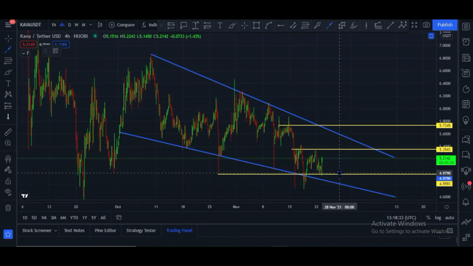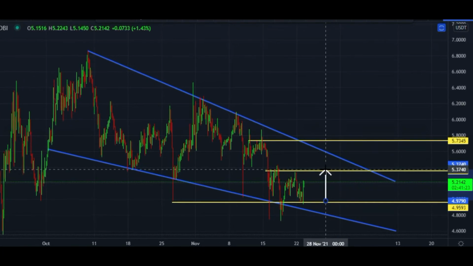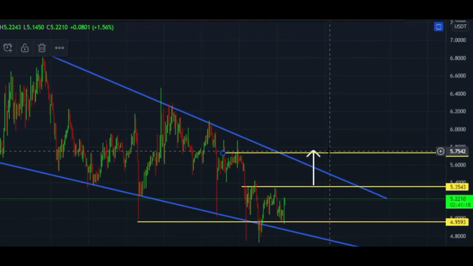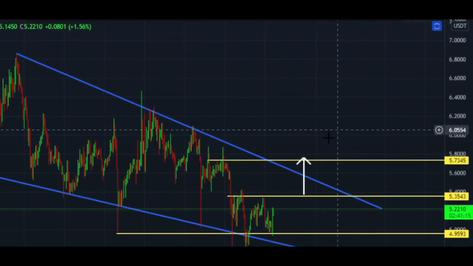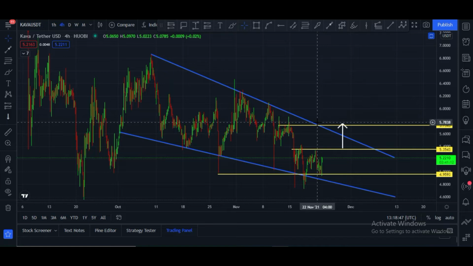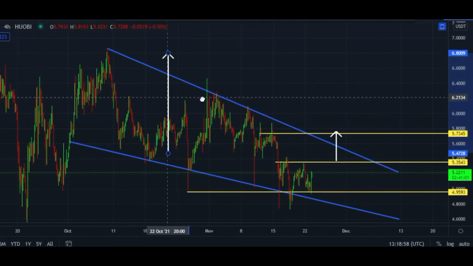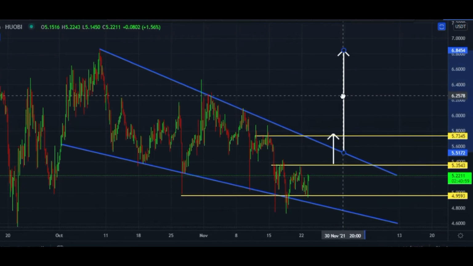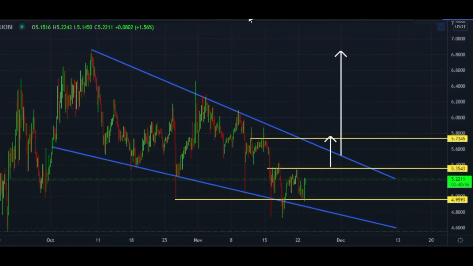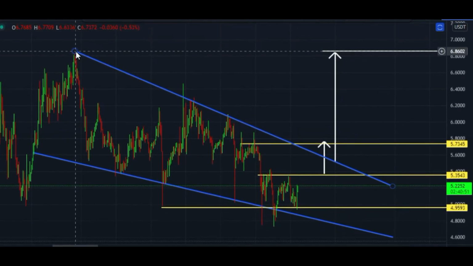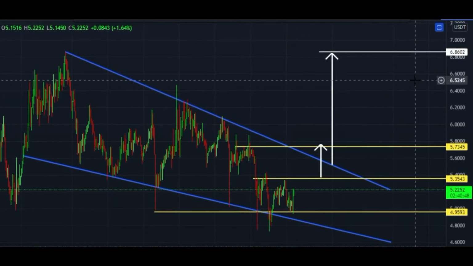If it breaks this, in that case, according to the support and resistance base, our target will be like this, and it will hit a new resistance level which is $5.73 and break the upper trend line of this falling wedge. And the technical target of this falling wedge, let me show you, is this. If it breaks from this zone or this zone, the technical target will be the beginning of this falling wedge, and here you can see it is $6.86.